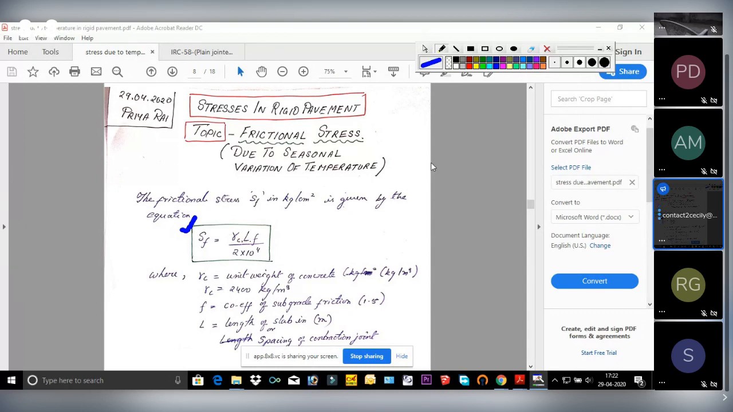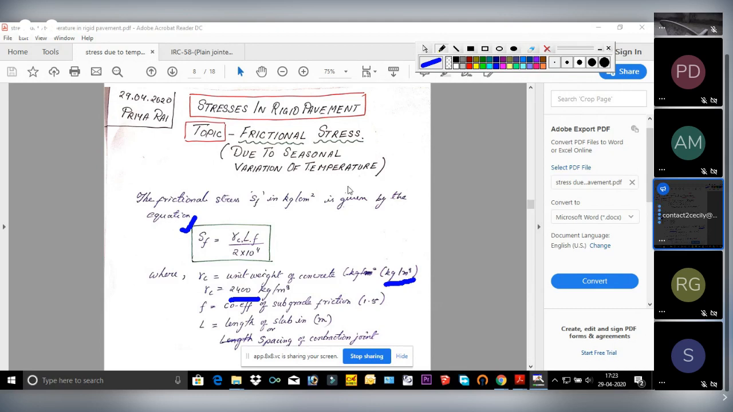So whenever there will be frictional force, one weight term will come, the weight of the cement concrete term. And that term is explained by this one. Gamma C is nothing but the unit weight of cement concrete, or rather we can say density of the cement concrete. Unit is in kg per meter cube. If not provided, assume it as 2400 kg per meter cube.